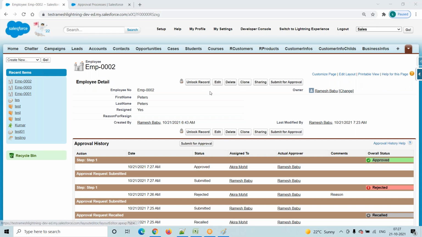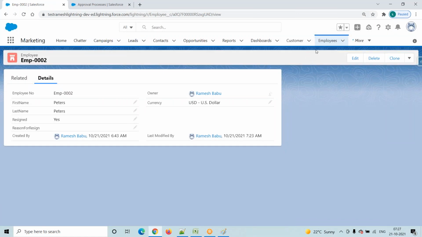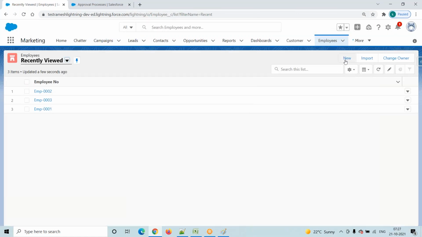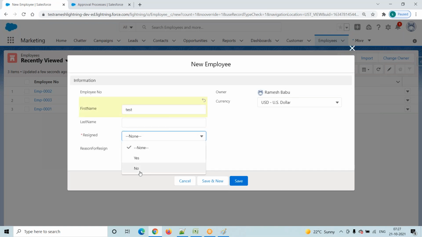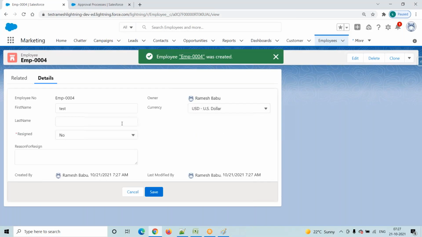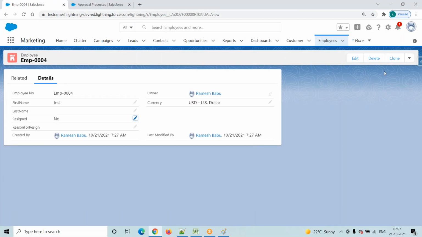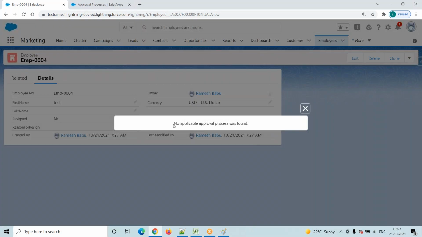Yes, that is an option. One second. Go to here, switch to lightning experience. We will verify. Go to your employee. Click on this new button. Try to save this one. Now you will go here. Suppose here it is no, and you go to submit for approval. Then what will happen? Click on submit. See here, no applicable approval process was found. If any employee record should enter the process, then that is yes.